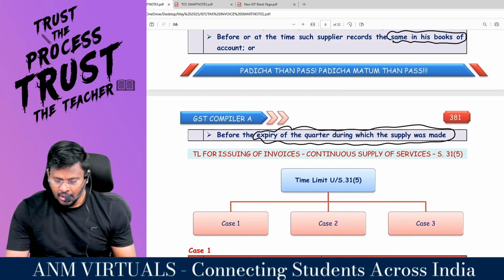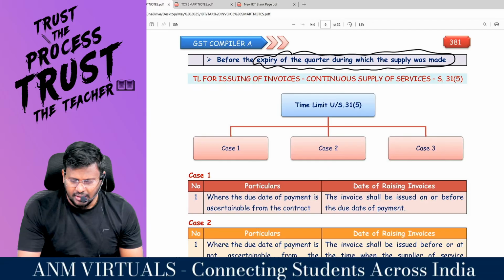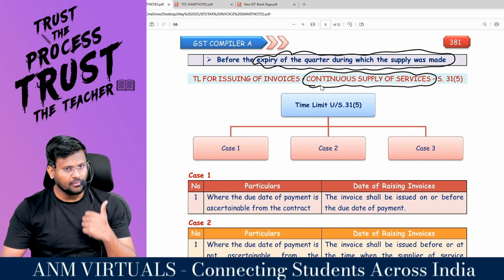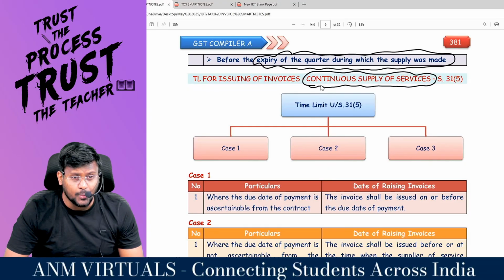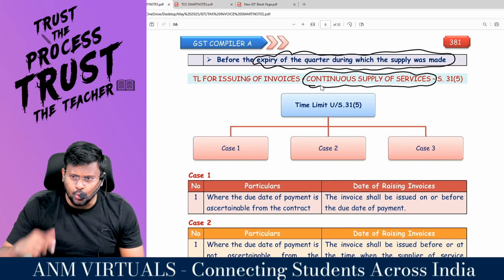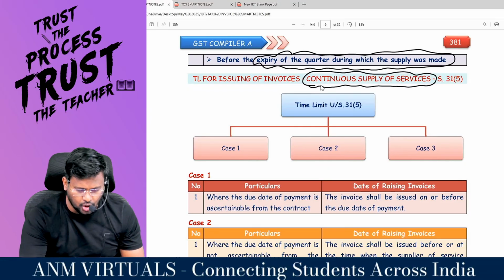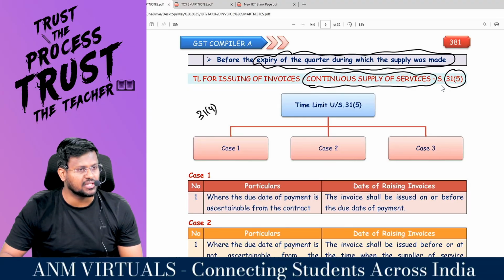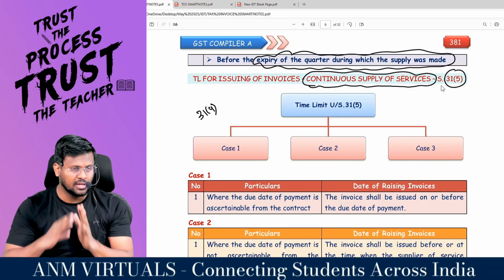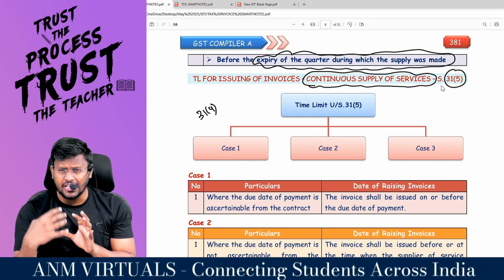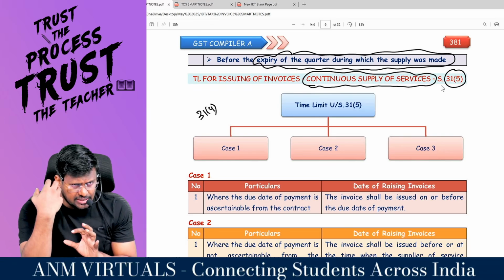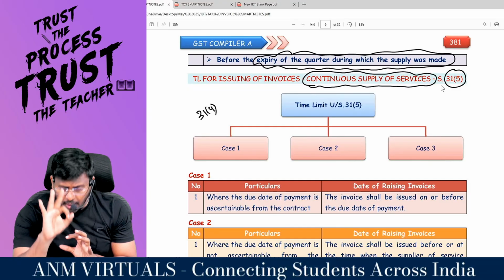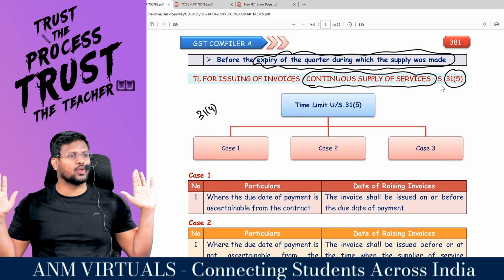Hello, sir. Coming to 31 subsection 5, that is in case of continuous supply of services. We already talked about continuous supply of goods. Can you recall quickly which subsection is talking about that? 31 subsection 4. Now talking about 31 subsection 5. This is for services. Sir, if a service provider is providing service to a service recipient for a continuous period of 3 months, then such a service is called continuous supply of services.